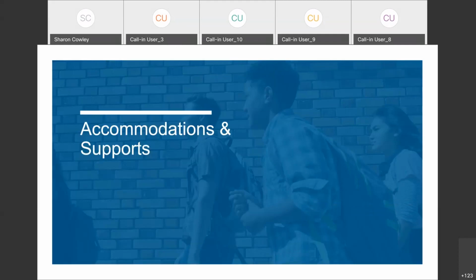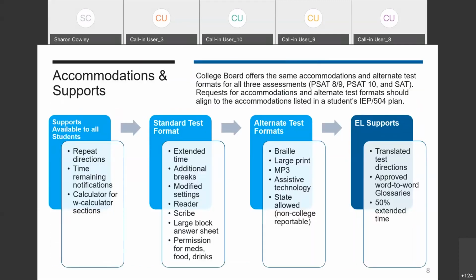Spend a little bit of time talking about the types of accommodations and supports that are available. College Board offers the same accommodations and alternate test formats for all three assessments: the PSAT 8-9, PSAT 10, and SAT. Requests for accommodations and alternate test formats should align with the accommodations listed in the student's IEP or 504 plan. We have supports that are available to all students, such as repeating directions and time remaining announcements. Every student is offered these supports as part of a standard test administration.